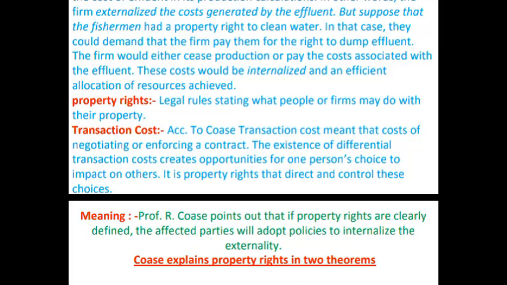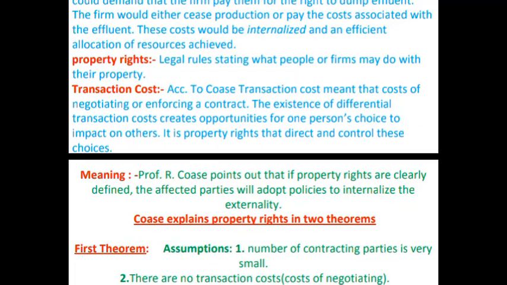Internalized means this effect will not affect any other parties. I think I have already cleared what internalized and externalized mean. Externalized means it will affect other parties. Internalized means it will not affect any other parties, whether the effect is positive or negative. Property rights are legal rules stating what people or firms may do with their property.